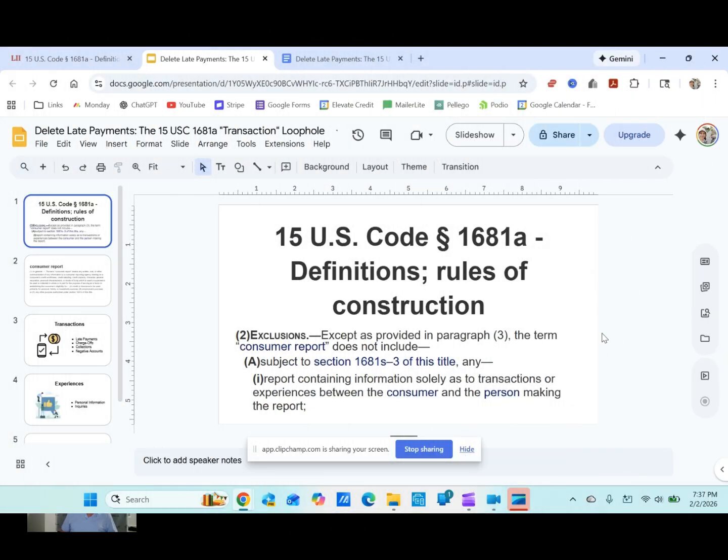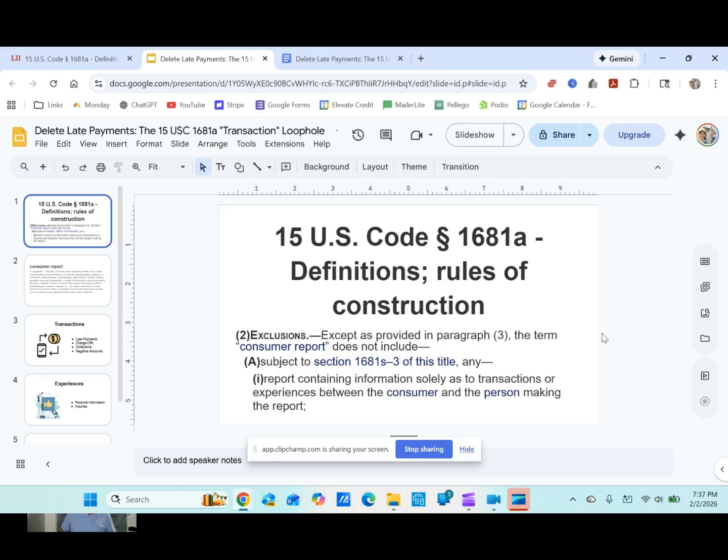Okay, so let's go back to 15 USC 1681a(2)(A)(i), the exclusion section. If you're like me, when it comes to deciphering law, I have to read it and digest it and reread it and digest it for it to actually hit home and make sense. So let's read it again.